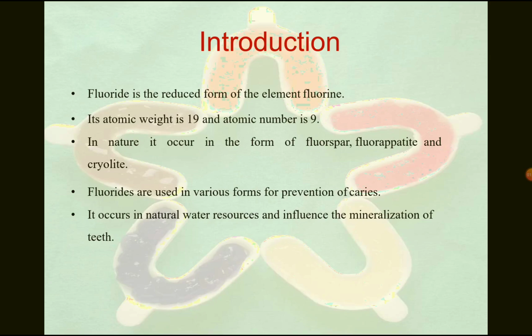The term topical fluoride therapy refers to the use of systems containing relatively large concentrations of fluoride applied locally or topically to the erupted tooth surface to prevent the formation of dental caries. Fluoride is a reduced form of the element fluorine. Its atomic weight, you all know, is 19, and atomic number is 9. In nature, it occurs in the form of fluorspar, fluorapatite, and cryolite. Fluorides are used in various forms for prevention of caries. It occurs in natural water resources and influences the mineralization of teeth.